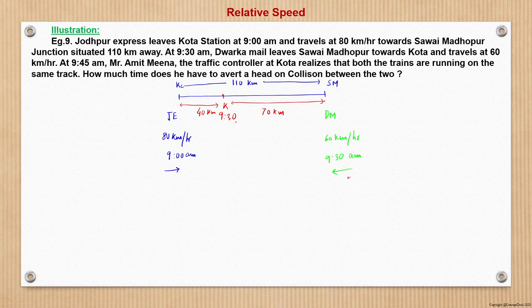So now what happens? At 9:30 a.m., Jodhpur Express is moving towards Savai Madhopur, and Dwarka Mail is moving towards point K at 60 km per hour.